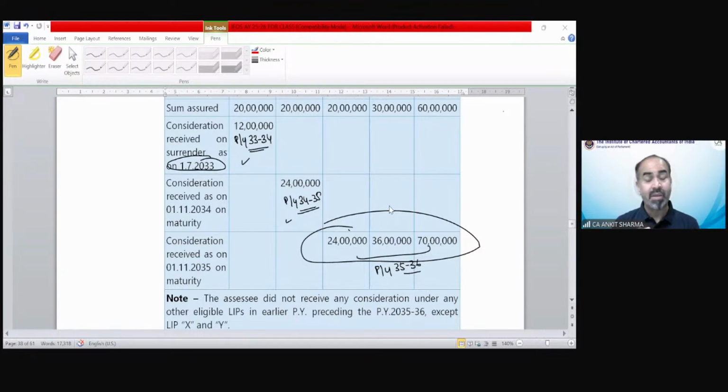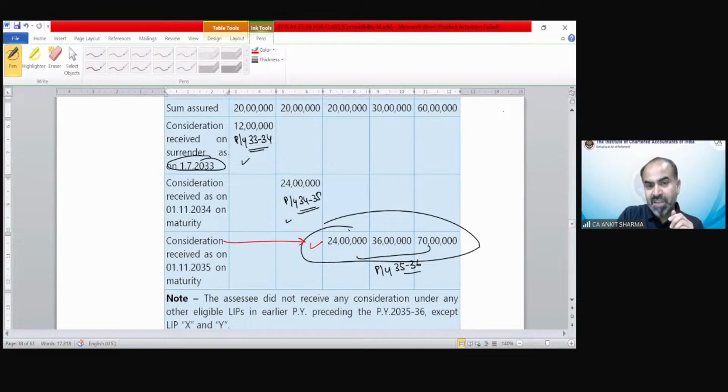No, Priyanshi. Because you can see the consideration has been received, we have to find out the taxability in this year. Before this year, you have to first of all check whether this would be exempt or not. Then for this year, because we also have earlier exempted eligible policies with us, the exemption needs to be checked first for the earlier years, then for this year, and then this combination of A, B and C needs to be checked.